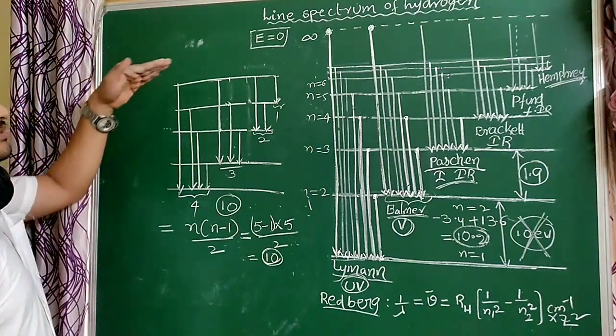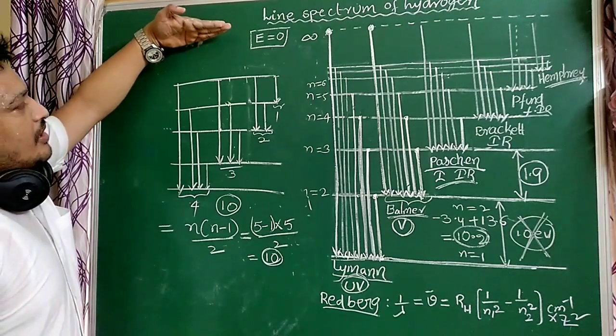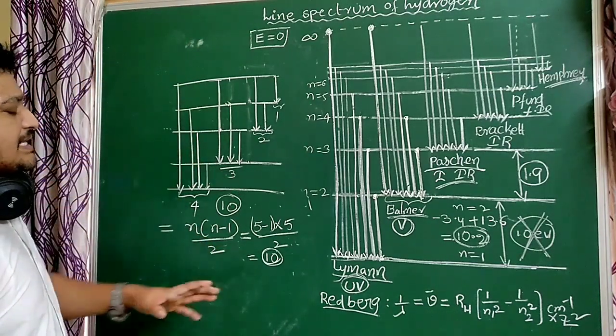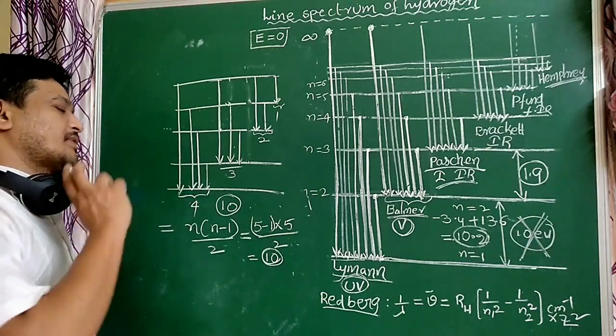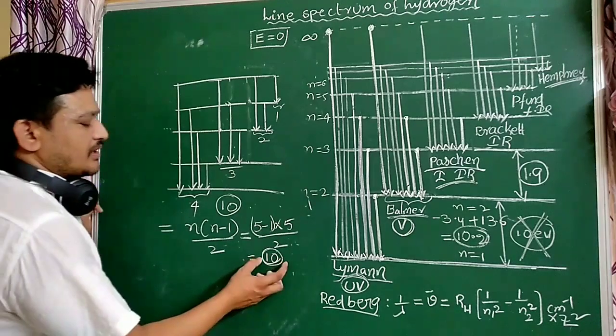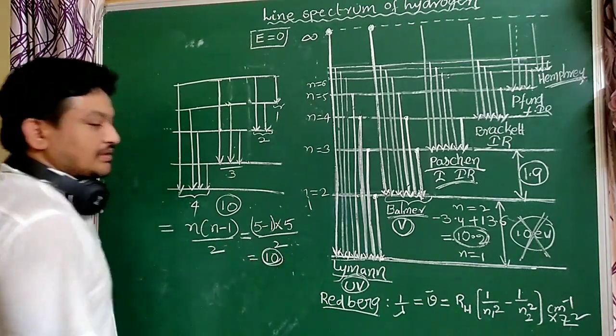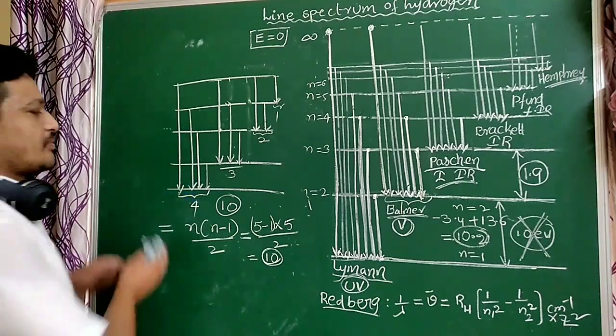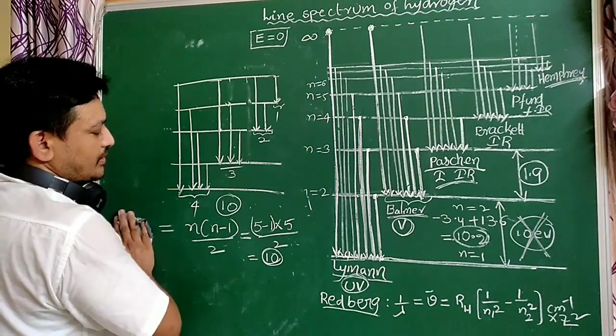For the electron coming from all higher energy states to the ground state, by using this formula you easily calculate the total number of spectral lines. So total spectral lines formed are 10.